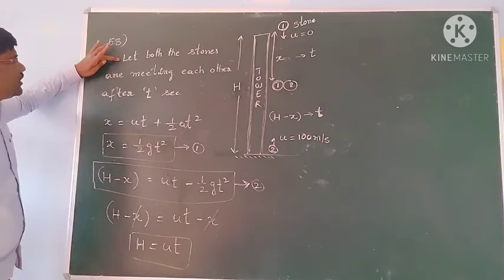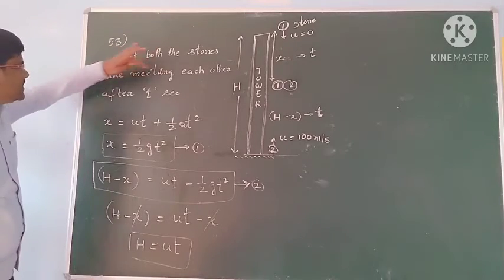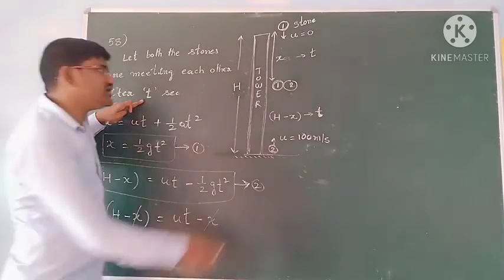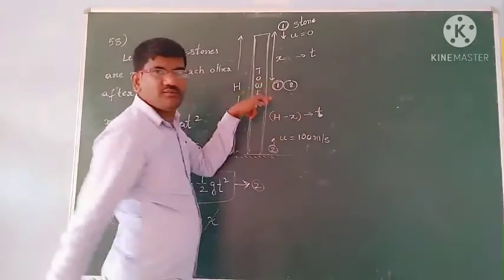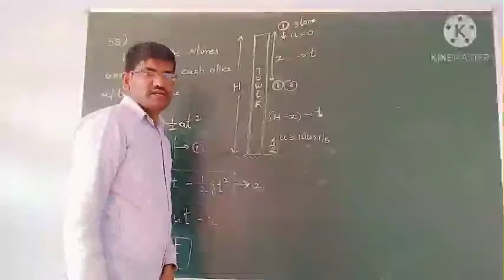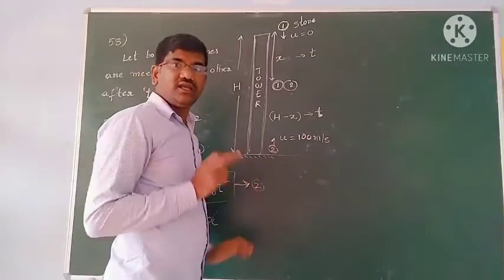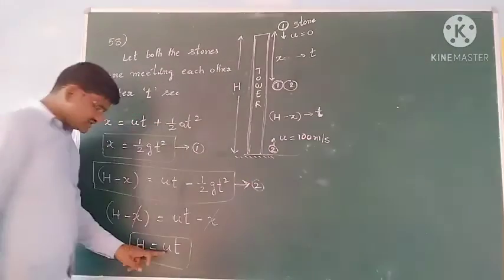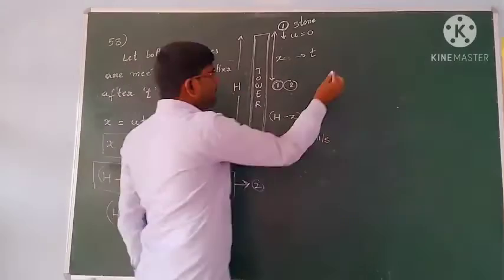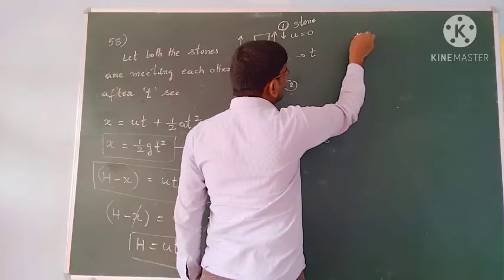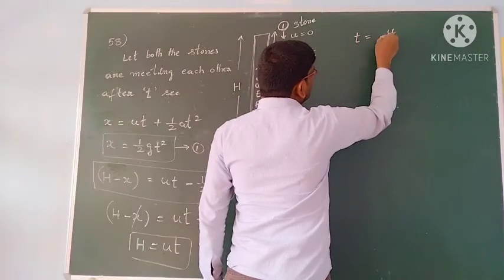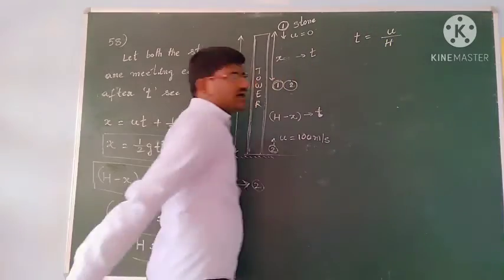t is what? Let both the stones meet each other after t seconds. t is the time after which they are intersecting, colliding, hitting each other. That is the question. Then h = u·t, we got it. Then t = h/u we will get.